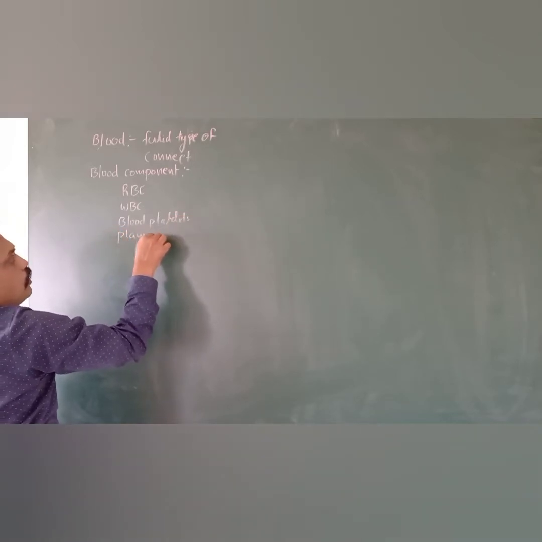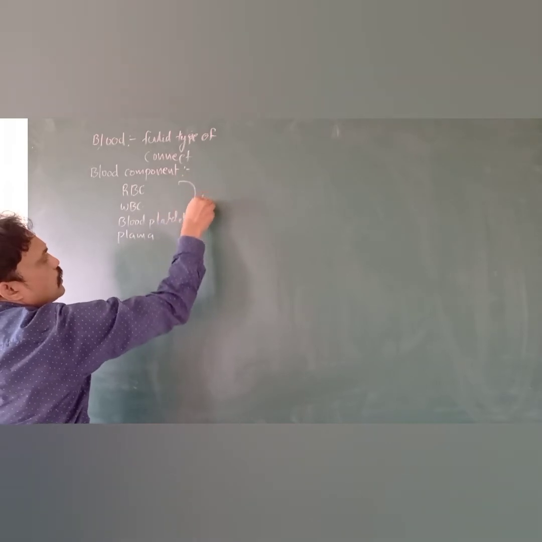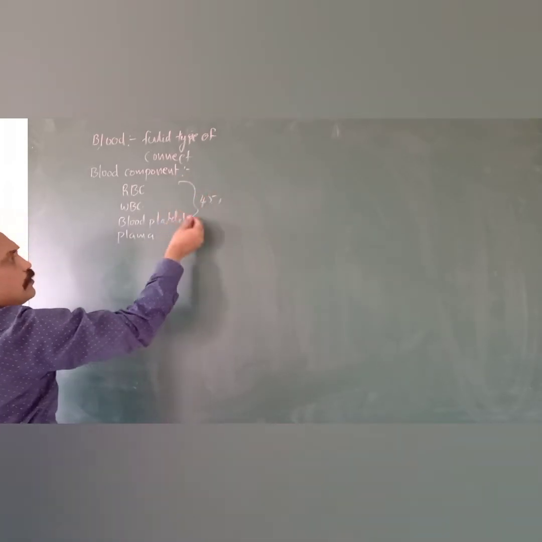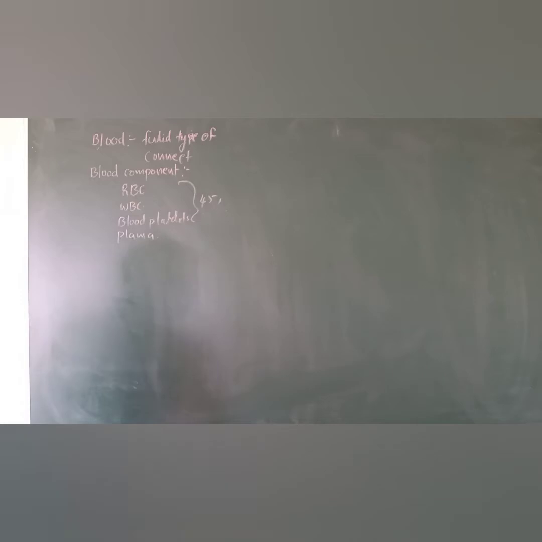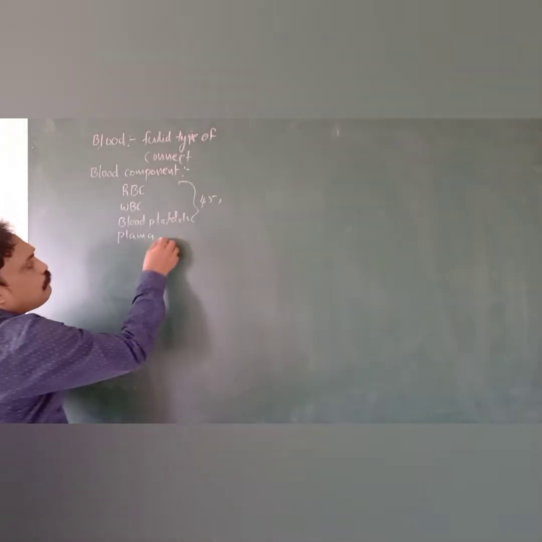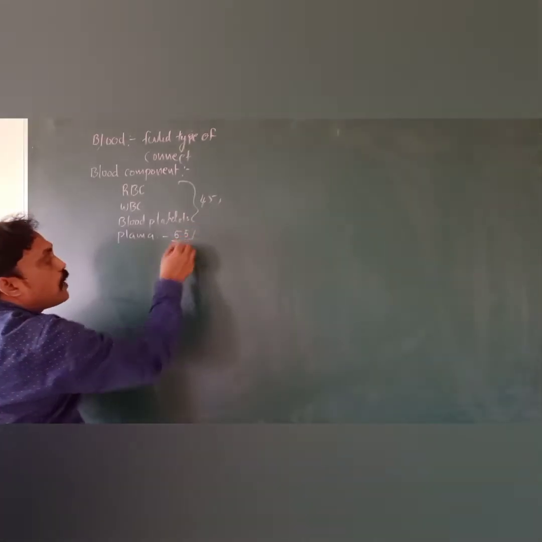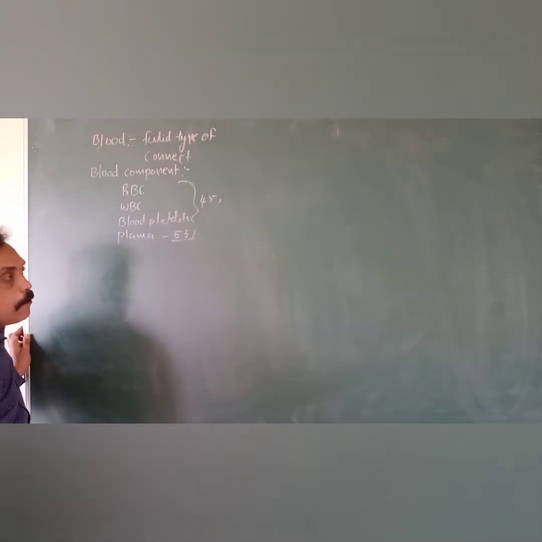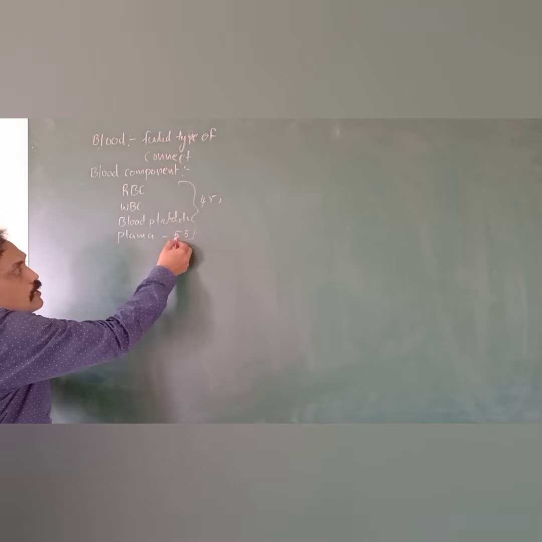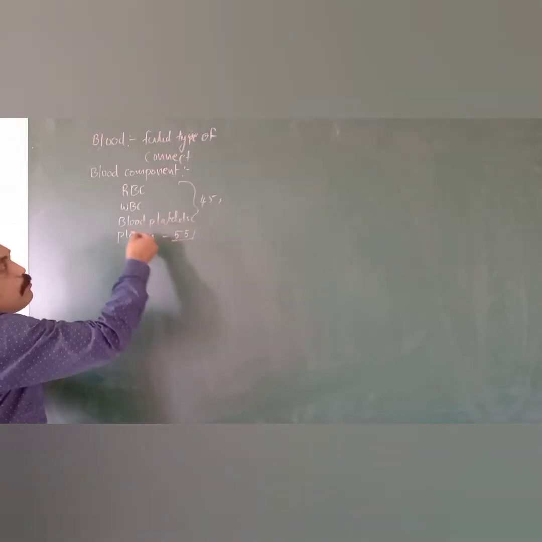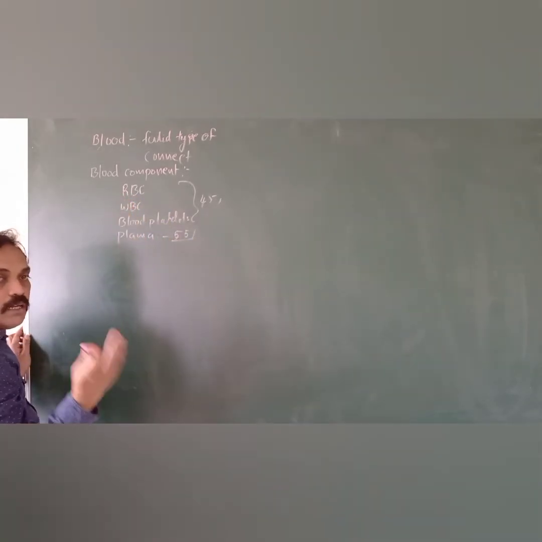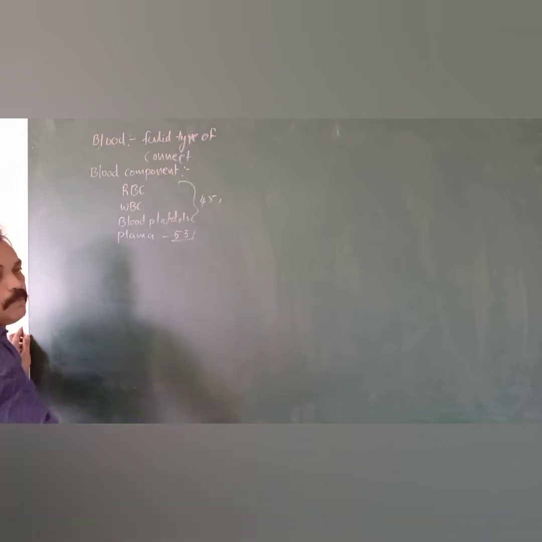Up to 45% of blood is covered by RBC, WBC and blood platelets, the blood cells. And the remaining 55% is plasma. This is also very important. That means 55% is plasma, and the remaining 45% is blood cells, whether WBC, RBC or blood platelets.